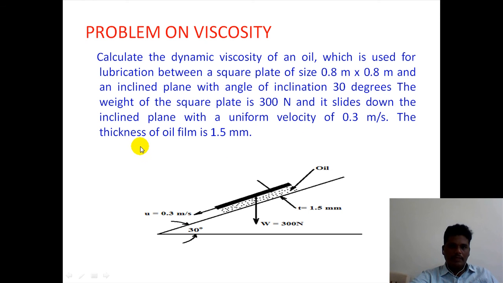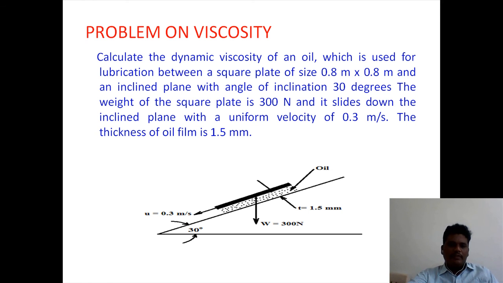Now dy is given as 1.5 mm and du is given as 0.3. Weight W is given as 300 Newton. Angle of inclination theta is equal to 30 degrees. Area has been given. Now we have to calculate dynamic viscosity. Dynamic viscosity is nothing but mu. We have to find out mu. Mu is equal to du by dy.